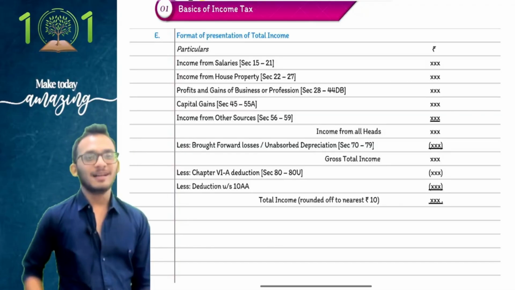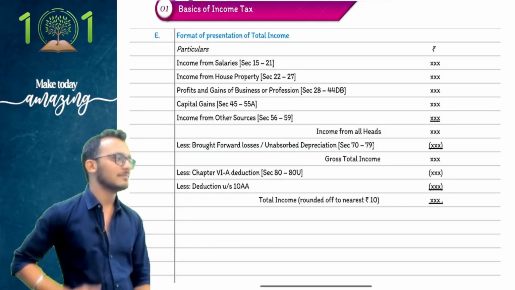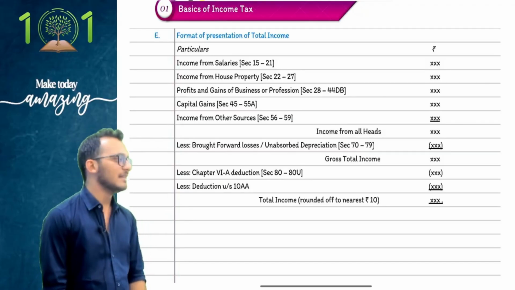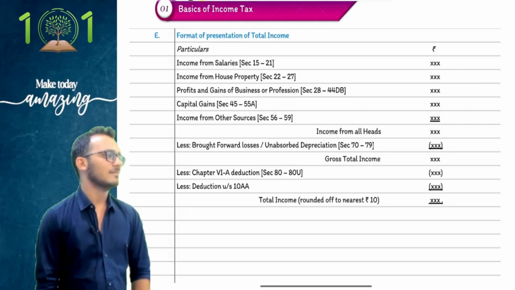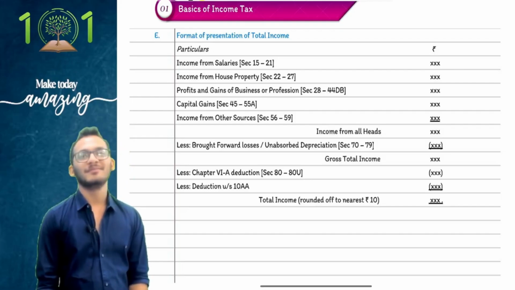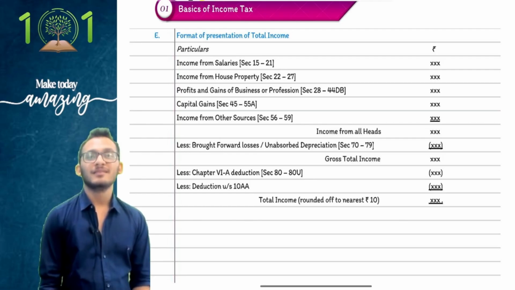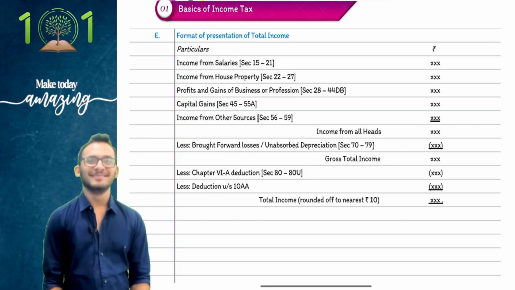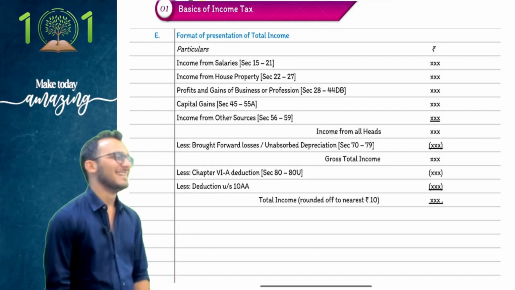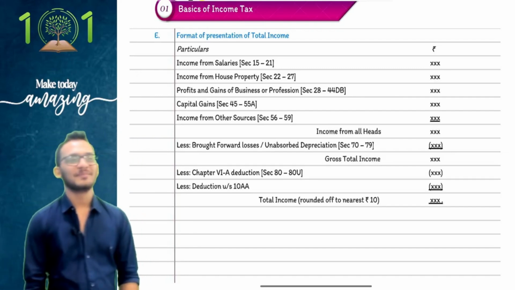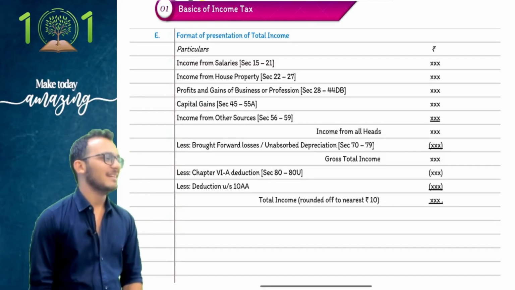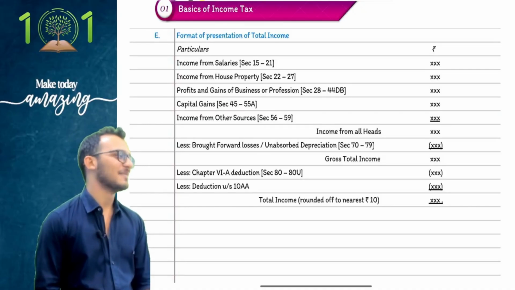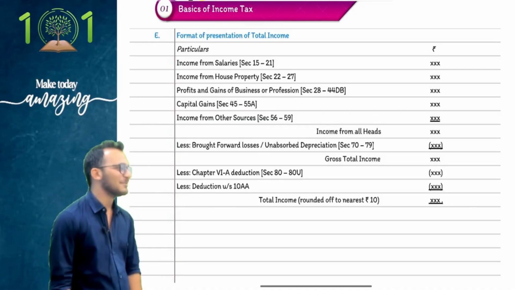Clear? People, I am receiving salary as the CM of Chennai. I'm the Chief Minister of Chennai. I am receiving salary. Taxable under income from other sources.